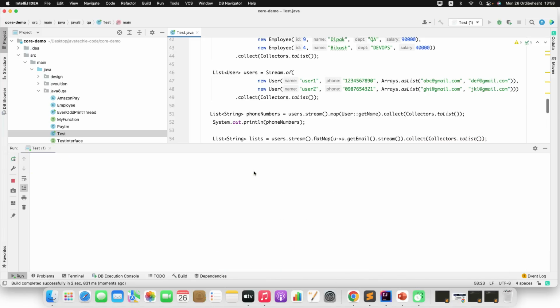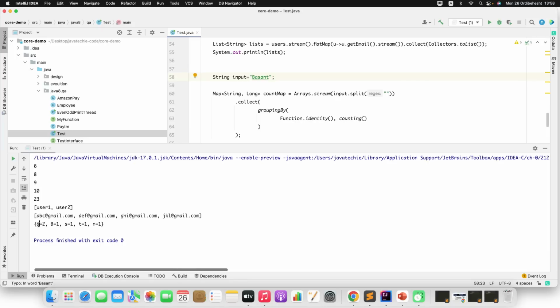You will find the occurrence of each character. If you observe, A occurs 2 times, B 1 time, S 1 time, T 1 time, and N 1. If I add another A and run this, you'll find the A count will be 3.